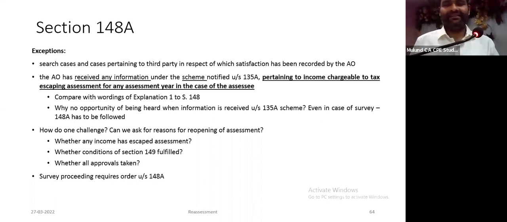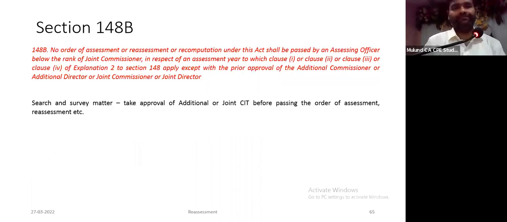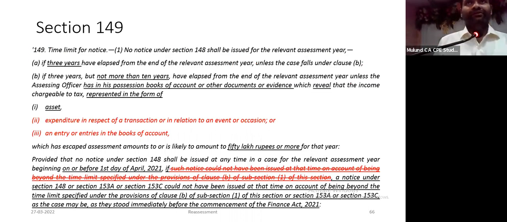Survey proceedings under section 148. Even if there are survey proceedings, the 148A procedure has to be followed. A new section has been brought in, section 148B. If there is a search or survey and an order is made in the case of the person searched or surveyed, an assessment order can be passed only with the prior approval of the joint commissioner or additional commissioner. This has been brought in very recently. Now this is where the entire game will begin: the time limit to issue notice under 148.